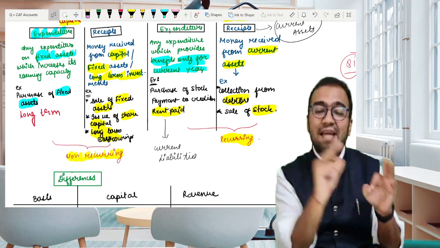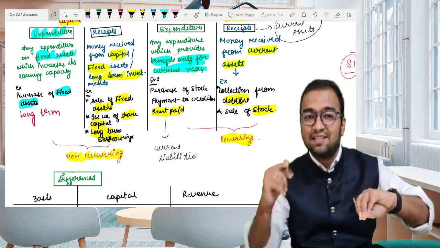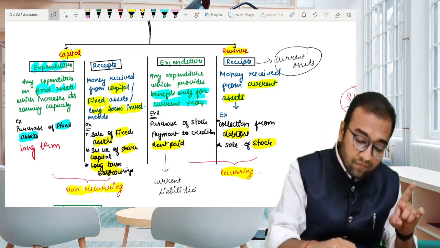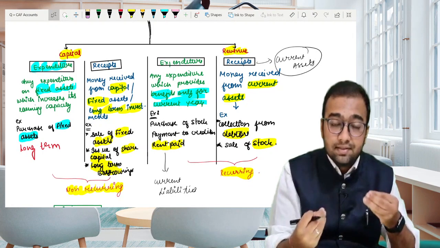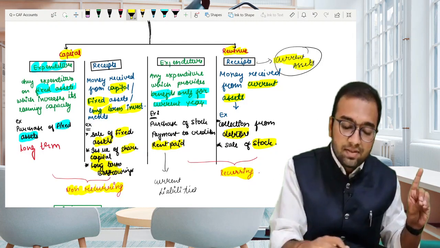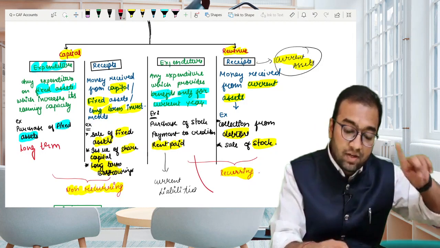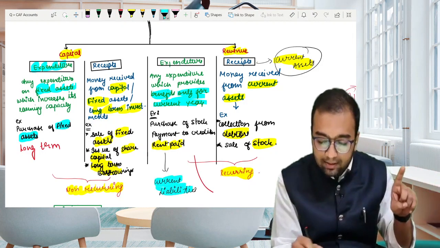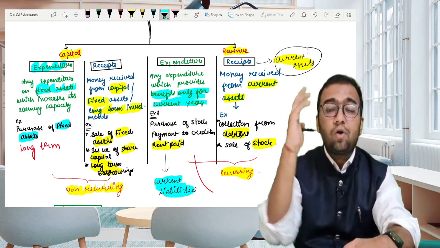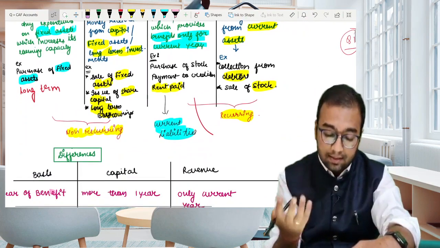One more thing, we can also say that revenue receipts are the end result of current assets, whereas revenue expenditures are the result of current liabilities.